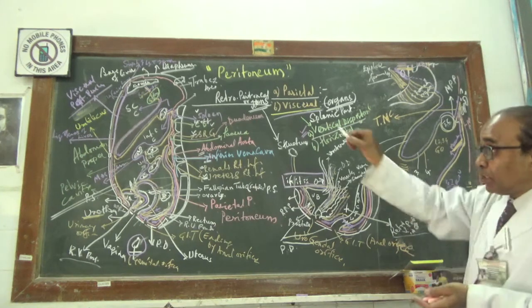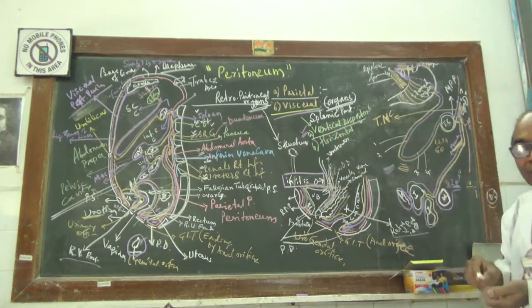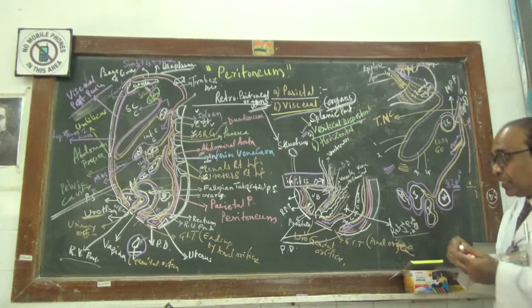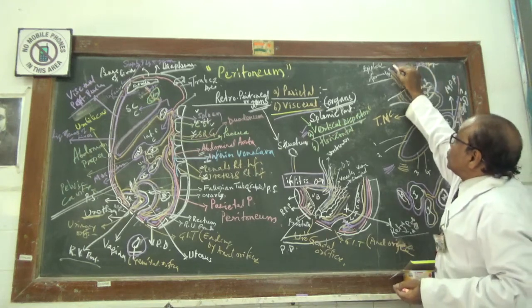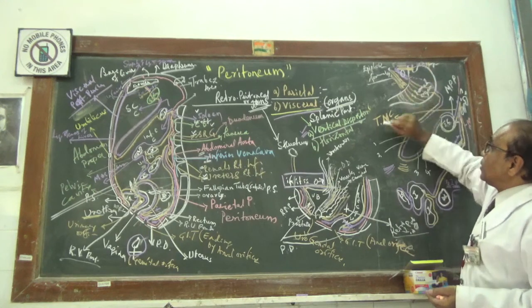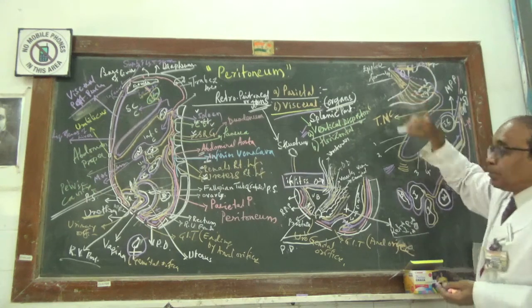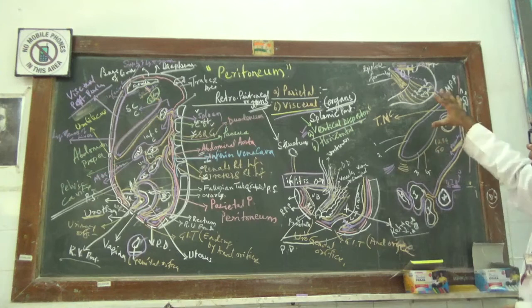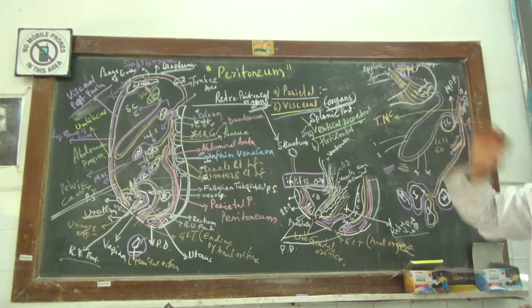Now the lesser omentum, if you take it, there are some portions in it. Those are called the hepatoesophageal, hepatogastric proper, and the hepatoduodenal. So these are the parts of the lesser omentum.